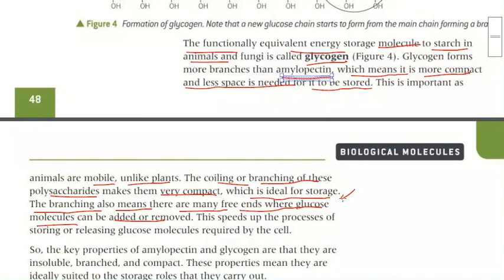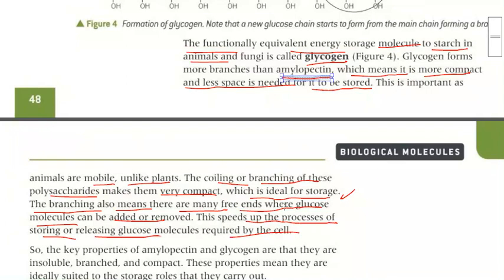The branching also means that there are many free ends where glucose molecules can be added and removed. Whenever these branchings are done, some of the ends are kept free so that they can add more molecules. So adding and removal can be done from that particular end. This speeds up the process of storing or releasing glucose molecules required by the cell.